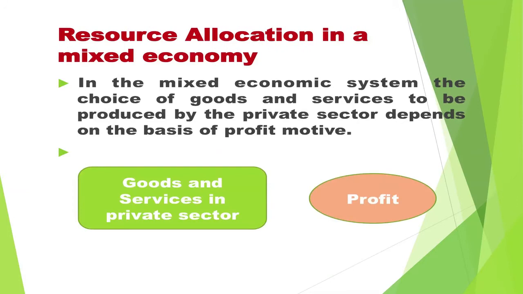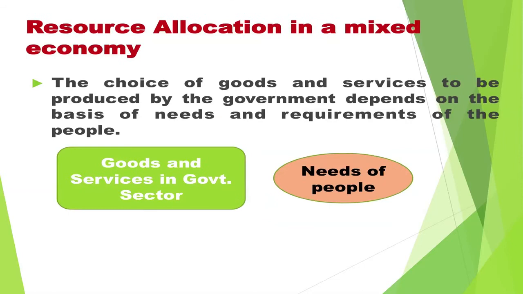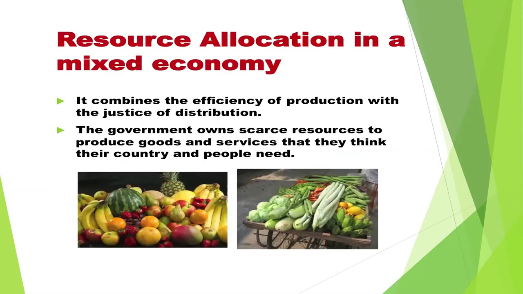In the mixed economic system, the choice of goods and services to be produced by the private sector depends on the basis of profit motive. The choice of goods and services to be produced by the government depends on the basis of needs and requirements of the people. It combines the efficiency of production with the justice of distribution. The government owns scarce resources to produce goods and services that they think their country and people need.